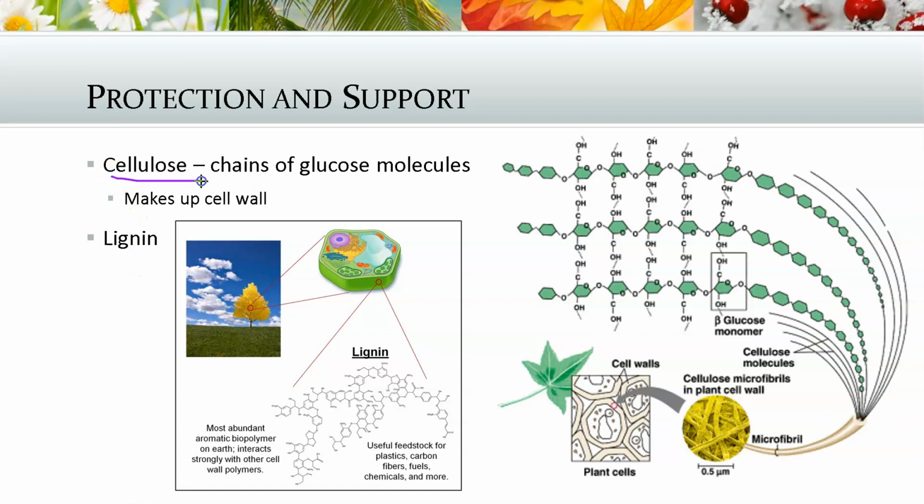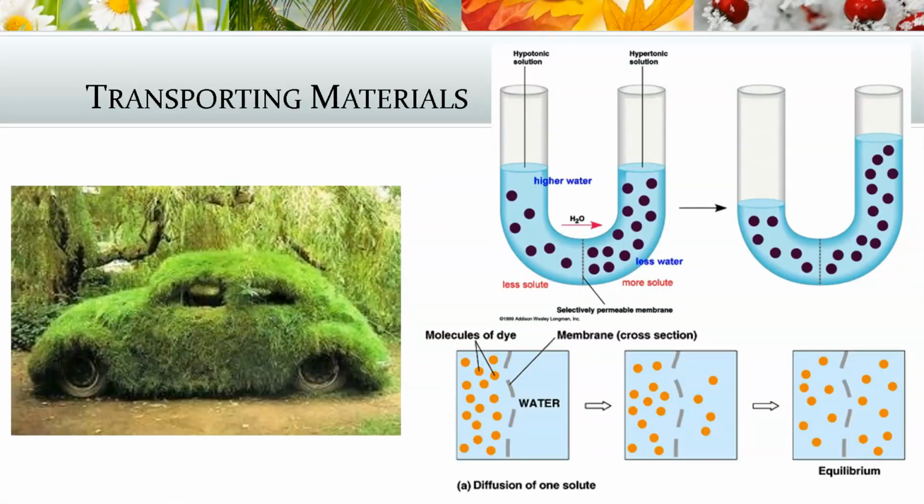Also, plants are very strong. They have cellulose, and this is what cellulose looks like. Lignin, which is a very strong polymer, prevents plants from bending too much, and it's very strong and gives them support. Lignin.